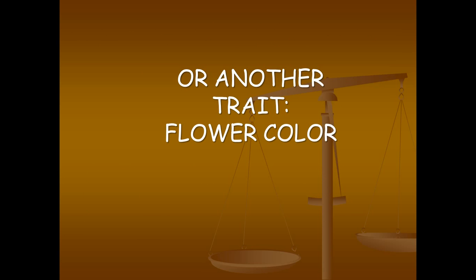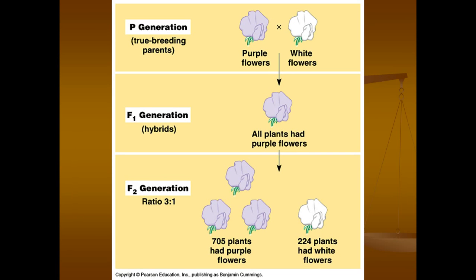We could also look at another trait that Mendel studied, like flower color. In this, the P generation, we call these true breeding because that means everything from that generation produces purple flowers. Or, on the other side, everything from this generation produces white flowers. You take 1 purple and 1 white, you cross those 2, you get the F1 generation. These are hybrids. All the plants here show a flower that is purple, and that, again, is their phenotype. However, when you take 2 of these plants and cross them, for the F2 generation, you get a ratio of 3 purple to 1 white.